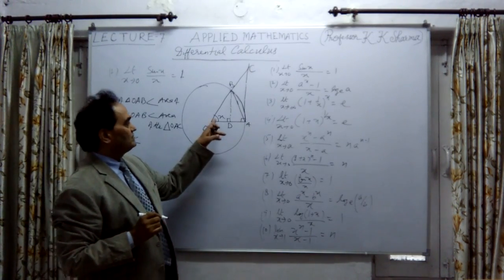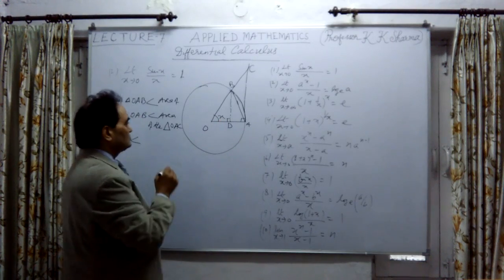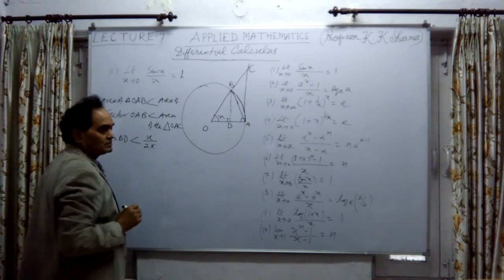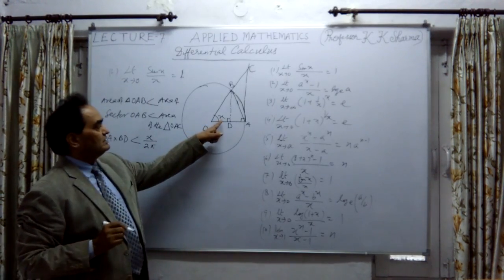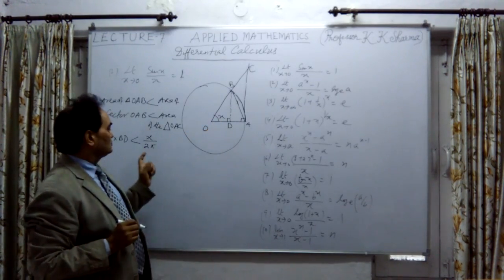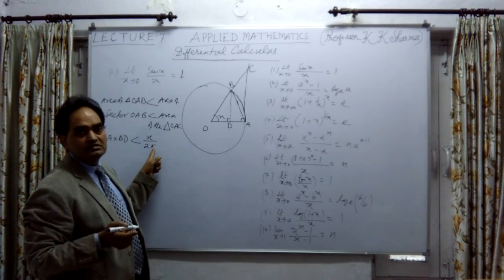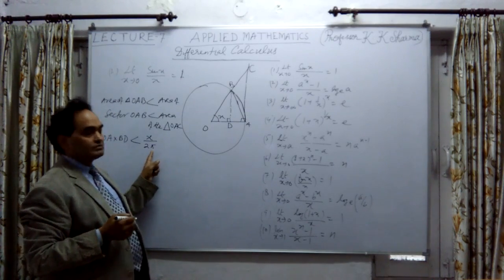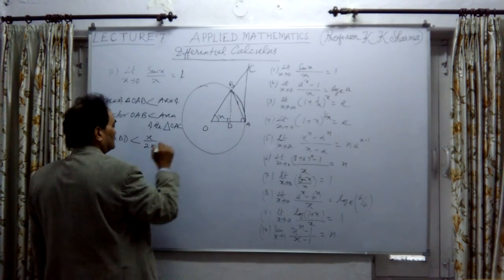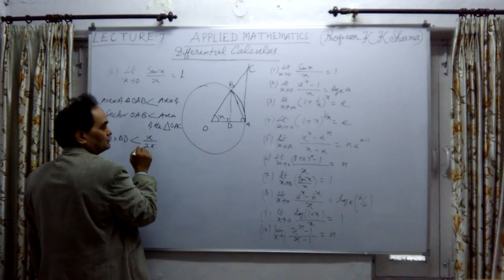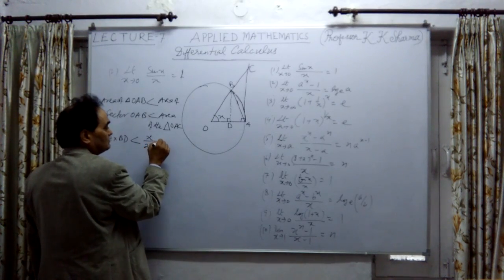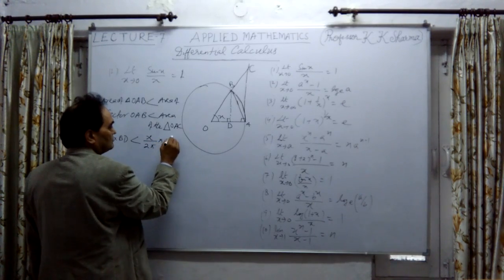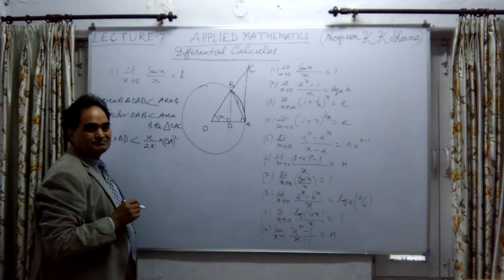The area of a sector having angle x is x upon 2 pi, into the area of the circle. Here x is in radians, and 2 pi radians is 360 degrees; instead of degrees I have written 2 pi because it is in radians. So x upon 2 pi into pi r square, or pi into OA square, because OA is the radius.